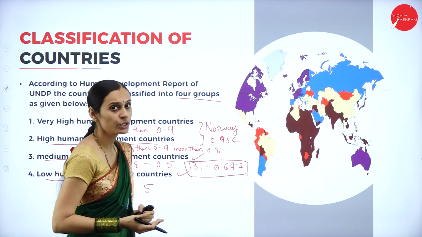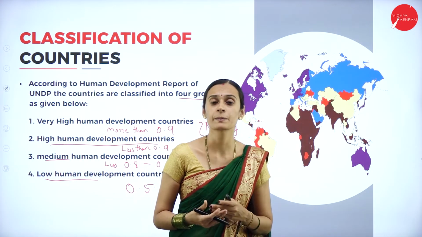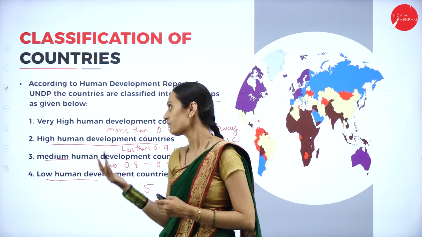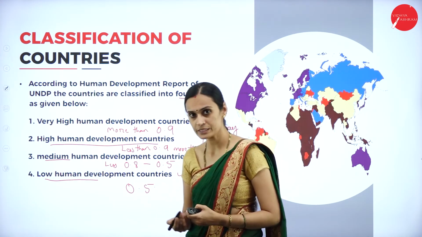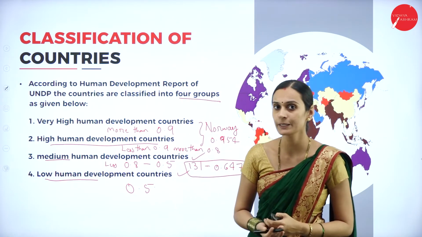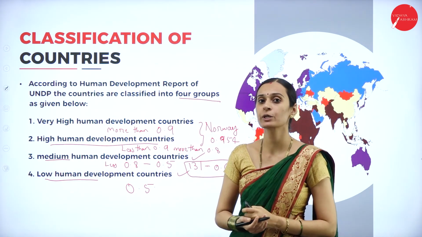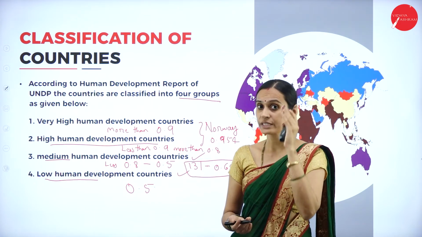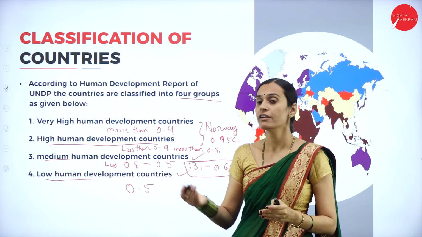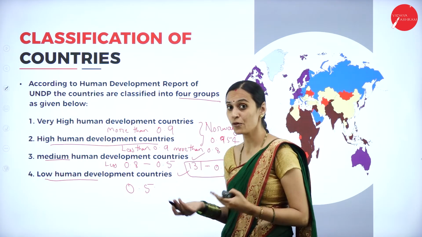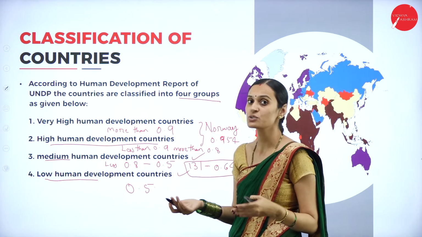So according to the Human Development Index prepared by UNDP, there are 4 types of countries: very high human development countries, high human development countries, medium human development countries, and low human development countries. These countries are classified by HDI values. If it is more than 0.9, it is considered very high.